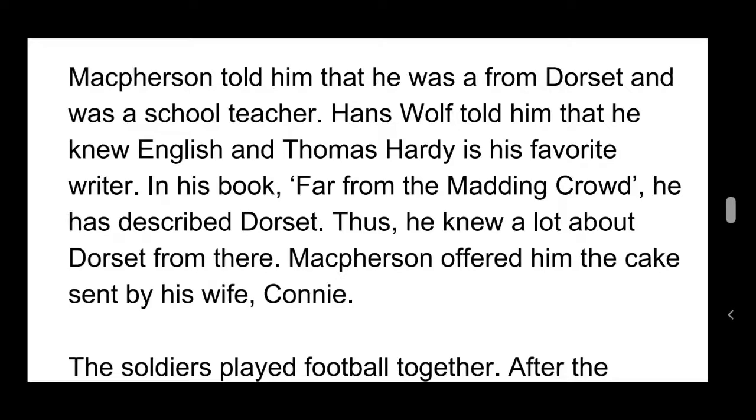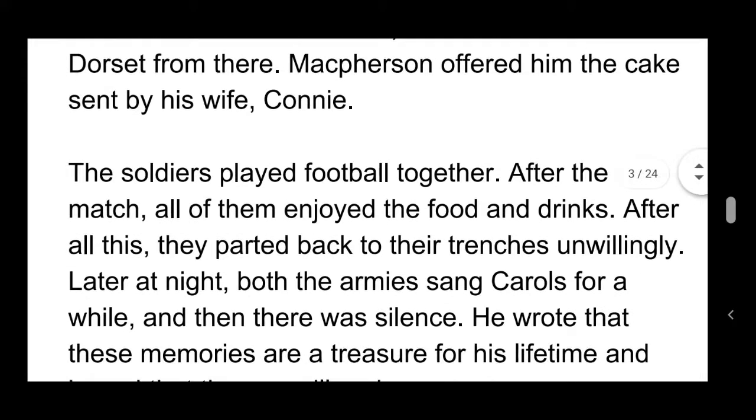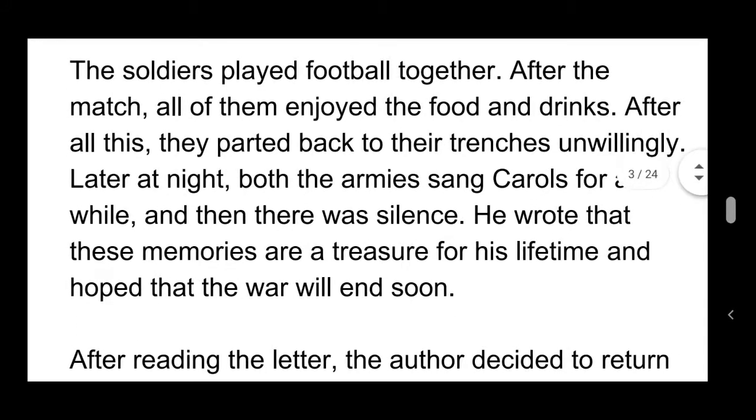Macpherson offered him the cake sent by his wife Connie. So here Macpherson was sharing the cake given by his wife with his new friend Hans Wolf. The soldiers played football together. After the match, all of them enjoyed the food and drinks. After all this, they parted and went back to their trenches unwillingly.